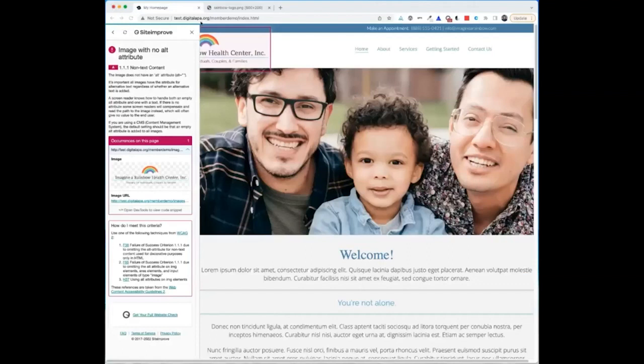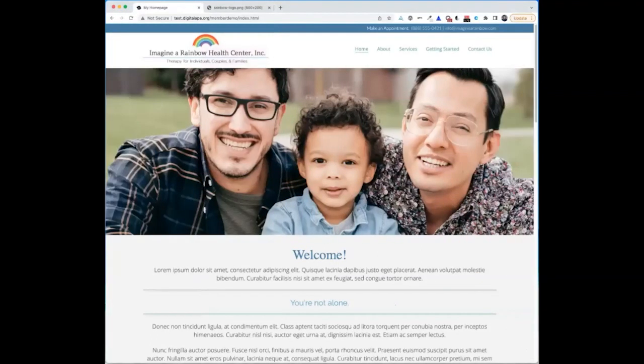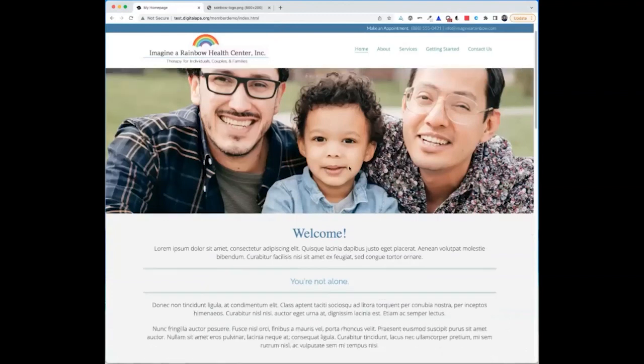Now I'm going to go back to our website here, and let's check out some of these other images. Now, the main image on this particular site is in the background, so there isn't any alt text. That's probably okay since the image doesn't link to anything and it's mainly decorative.